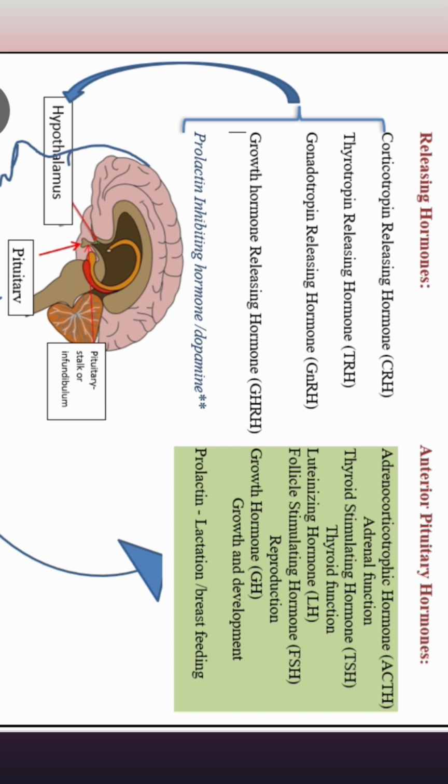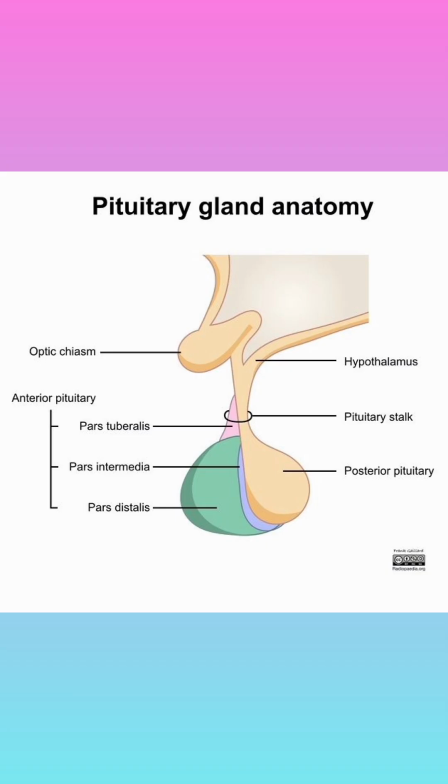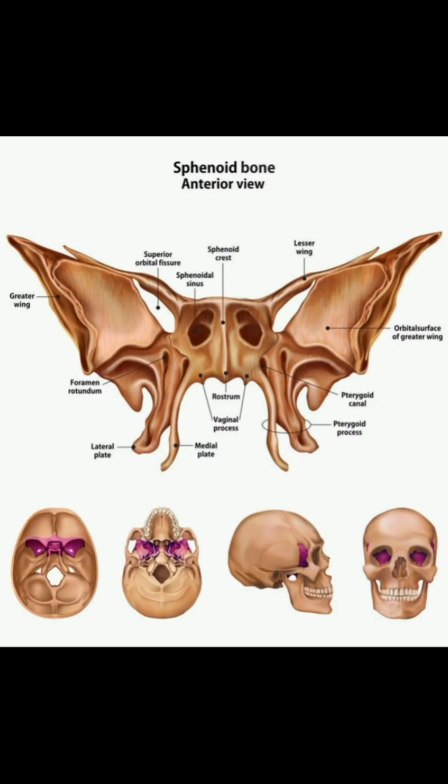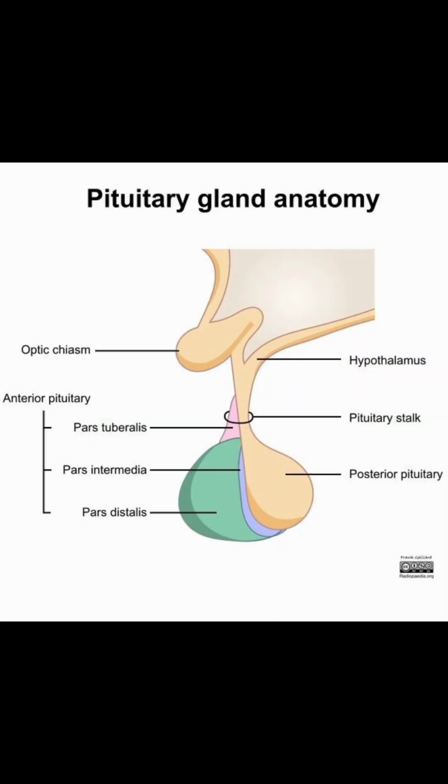Let us discuss the pituitary gland. Another name for the pituitary gland is hypophysis. It is present in the sella turcica, that is, a small depression in the sphenoid bone in our skull. It is ectodermal in origin. Not the entire pituitary is responsible for hormone production, but there are certain cells in areas of the pituitary which secrete the hormones. The areas are known as pars distalis, pars intermedia and pars nervosa.